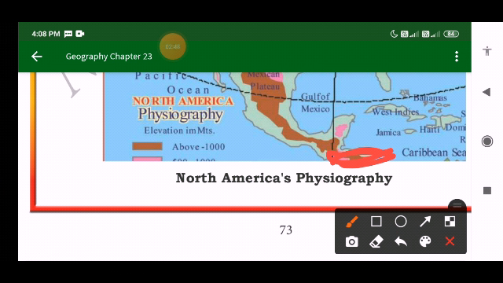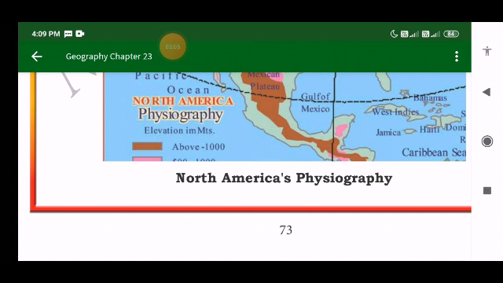What do you mean by fold mountains? The mountains that are formed due to folding of rock layers are called folded mountains. Examples are the Himalayas and the Alps. They are said to be the young mountains, we can call them.